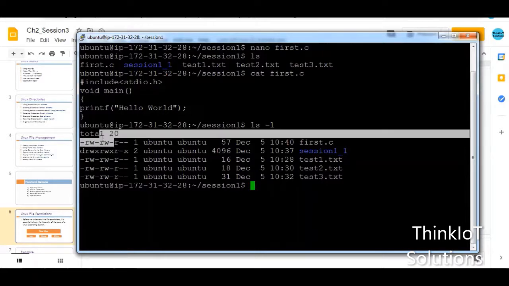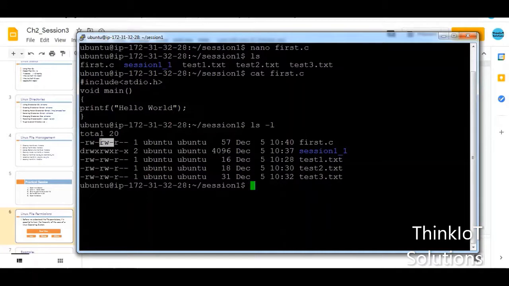Then for the group, that is the users present in the group of the same user, there are again the read, write permissions. There is no execute permission. And for the others, that is the users present in other groups, there is a read permission only. There is no write permission. That is, the users who are in the other group cannot write this particular file. They can only read it. So those are the permissions for the first.c.